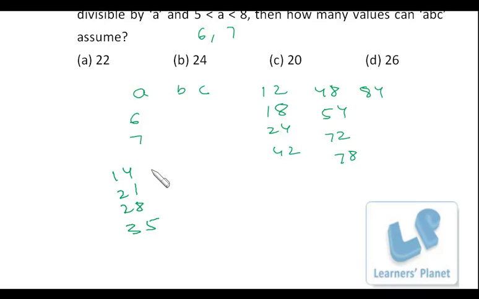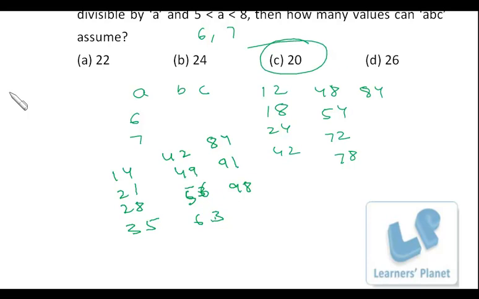Then 42, 49, 56, 63, then 70 we cannot take, 77 we cannot take, then 84, 91, 98. Okay, so in all we have 20 values.